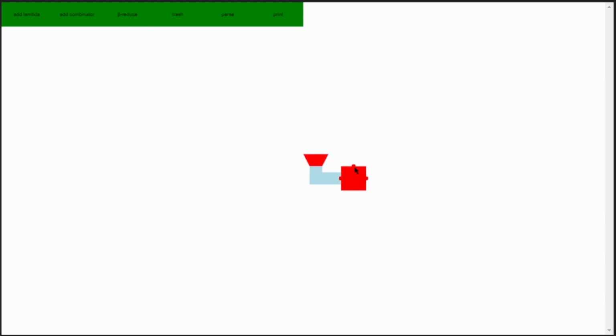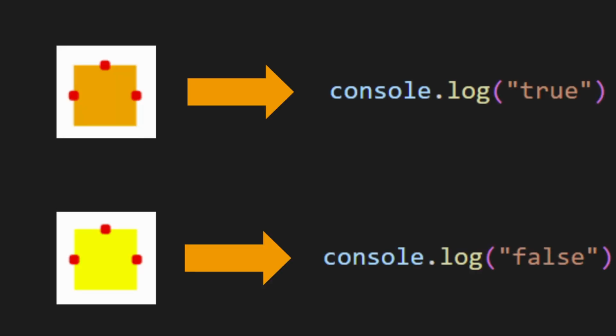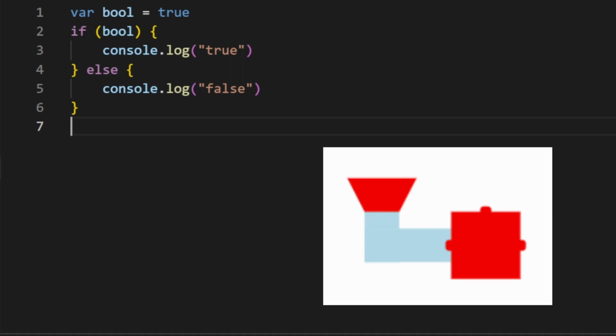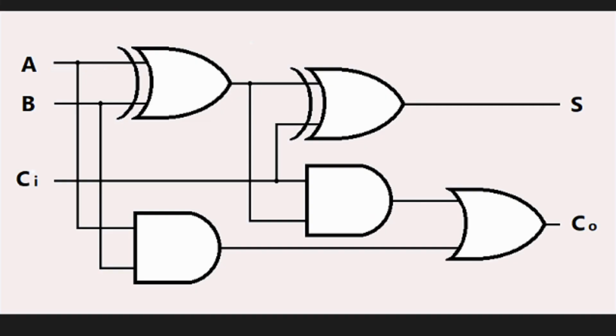If we wanted to make this a function, we can do something like this. By the way, this light blue box represents the output of putting orange into whatever red will be. If this function is given true, it'll pick the first one, orange, but if it's given false, it'll pick the second, yellow. But remember, orange and yellow both represent whole expressions, which basically means we have functional if statements. So, using this property, let's try and make some logic gates.